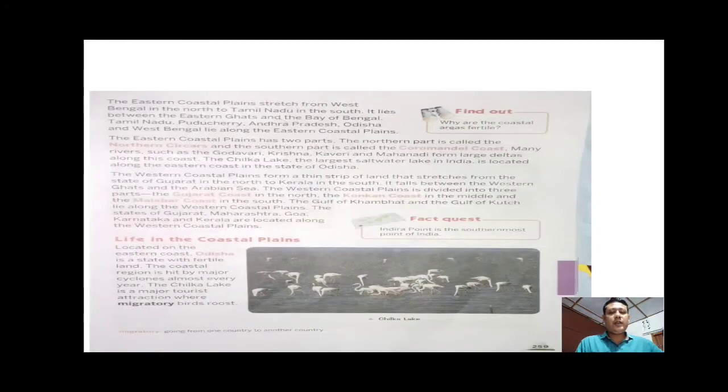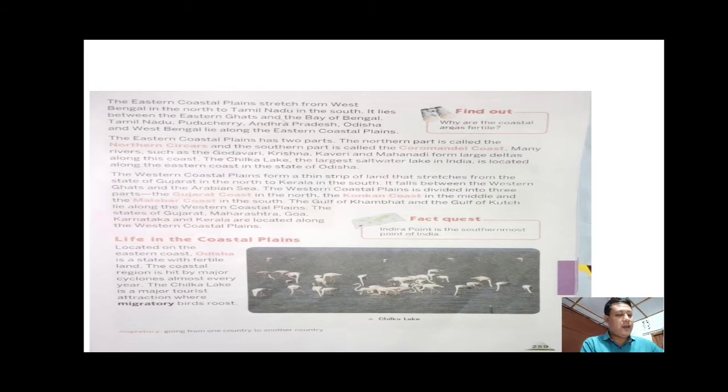In this class, we will discuss lesson 6, coastal plains and islands, that is life in the coastal plains, page 259. In our previous class, we discussed the coastal plains, which are divided into two parts, that is eastern and western coastal plains. So now we will discuss life in the coastal plains. We will discuss all the states that lie in the eastern and western coastal plains. Let us check it out.